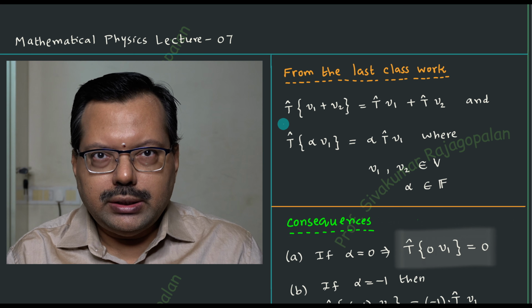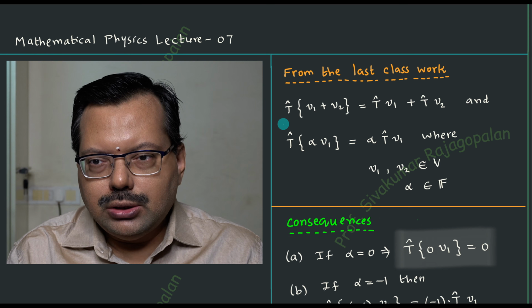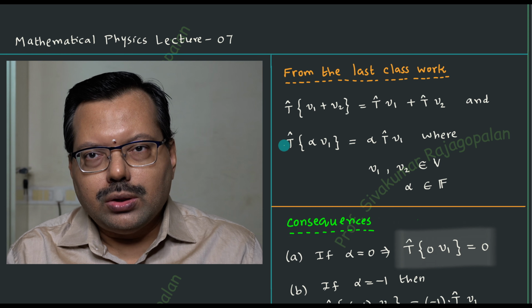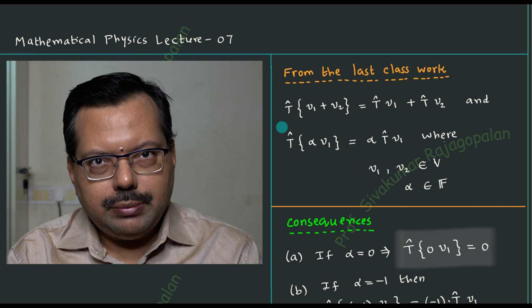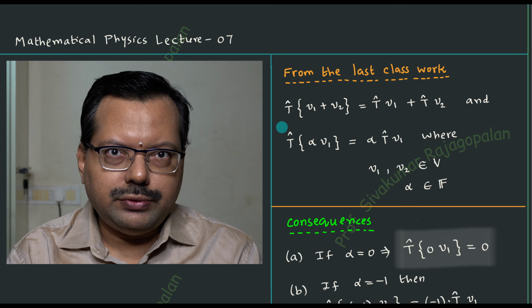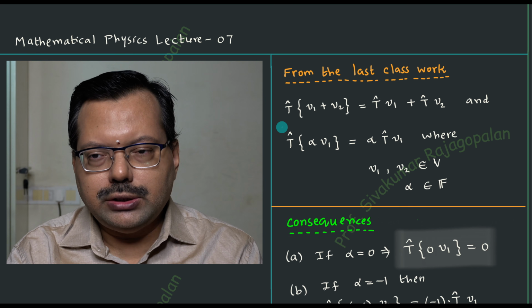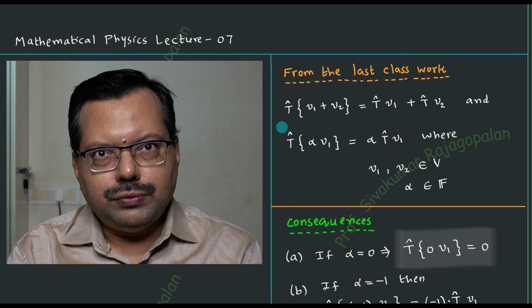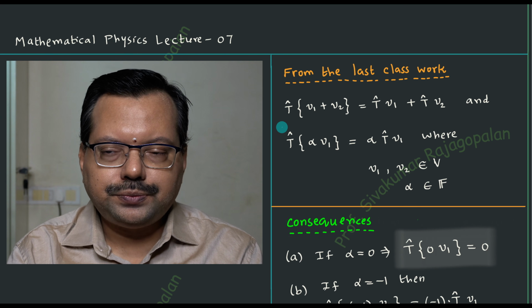But remember one thing, there is no compulsion for you to put the small hat looking like a unit vector. That kind of notation is not required. If you simply write capital T, it's enough. You don't have to put the hat on top of it. But I would like to show the different possible ways in which people write, so that if you see something like that, things should not confuse you.